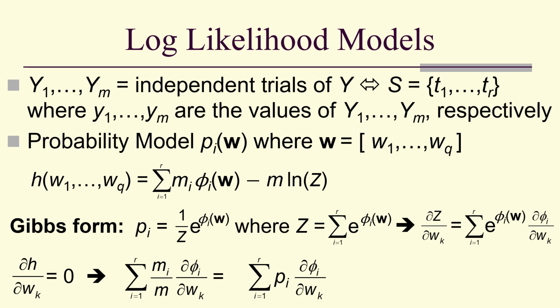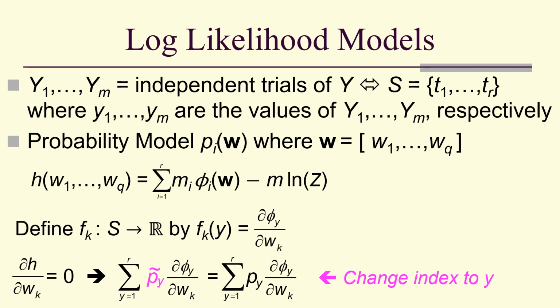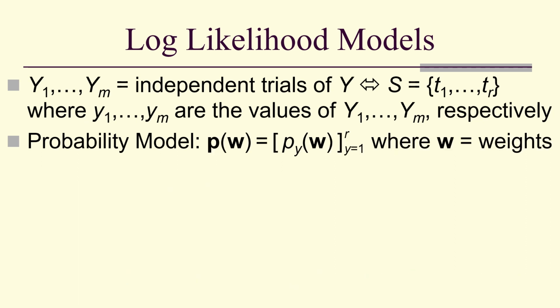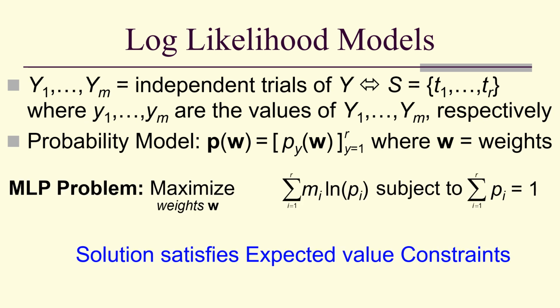And notice I can divide by m, and I'll get the m sub i over m, but that's our empirical distribution. Now let's re-index in terms of y, just so it looks like what we saw earlier. And notice we can define functions from S to R by f sub k of y is the partial of phi sub i with respect to w sub k. Substitute that in, and we have expected value constraints. So in other words, if we have our maximum likelihood problem, the solution satisfies expected value constraints.